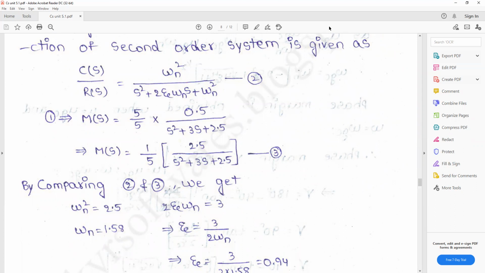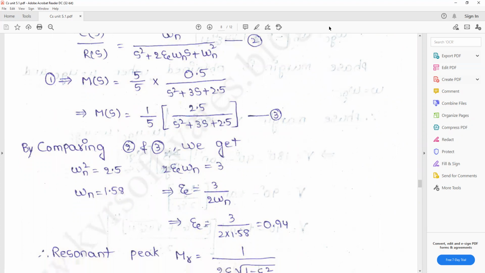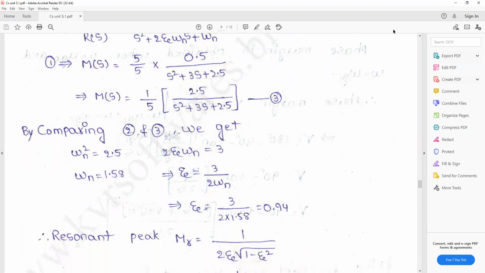So the ωn value is 1.58 and the ζ value is 0.94.